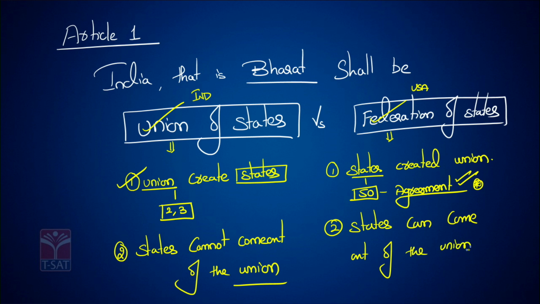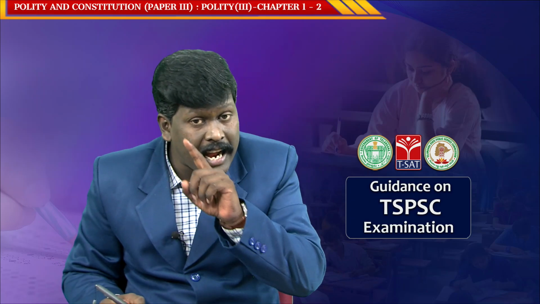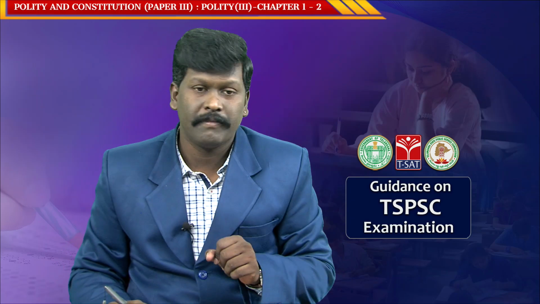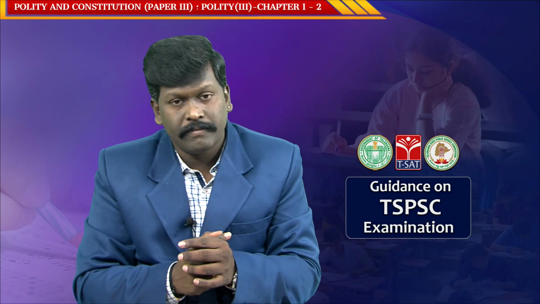For example, out of 50 states, imagine Texas says, I don't want to be with the USA. I will come out of the agreement and I will form a new country. But in India, it is not the same case. In India, states cannot come out of the union. No state has the authority to come out of the country.